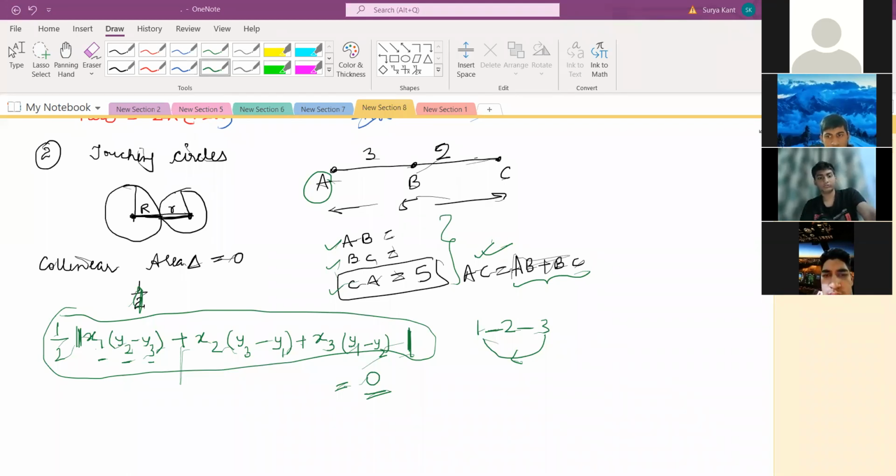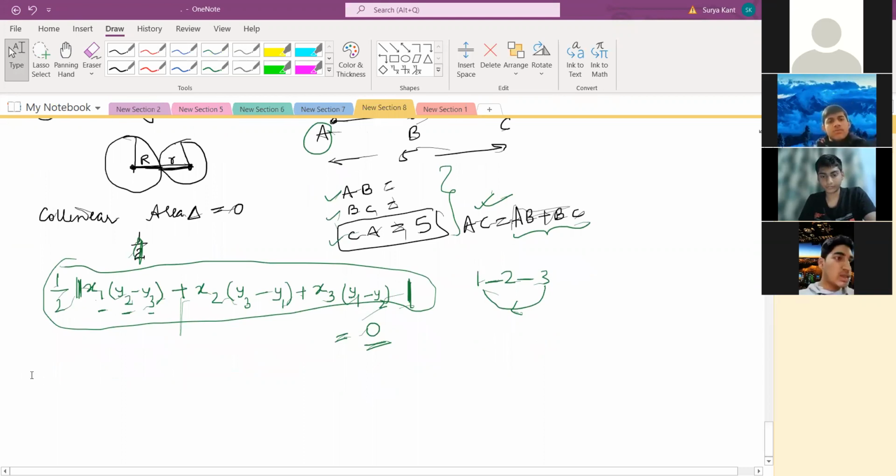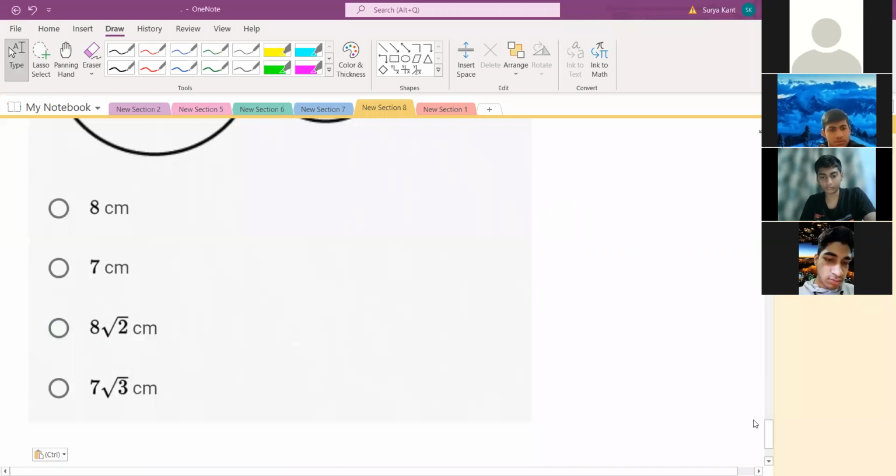Circles is coming for you people, right? No, sir. Area is related to circles is coming, but not areas related to circles, sir. So which chapter are you asking this one? Javian, related to which chapter are you asking this question? This is related to areas related to circles, sir. Tenth chapter. This question is related to circles only.